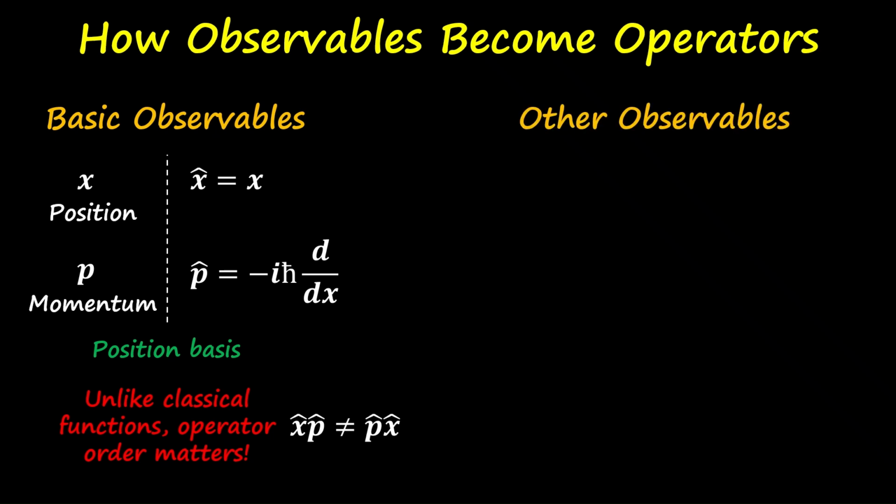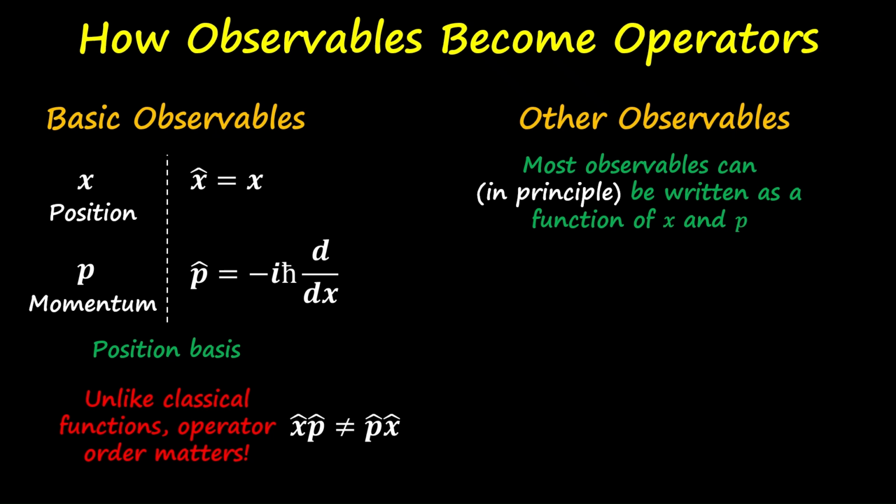What about the other observables like kinetic energy and angular momentum or the total energy? In general, most observables can be written as a function of x and p, and using the expressions of the position operator and the linear momentum operator, we can derive the operator expressions for other variables. For example, kinetic energy can be written as p squared by 2m, and by substituting the operator expression of p, we can get the kinetic energy operator.